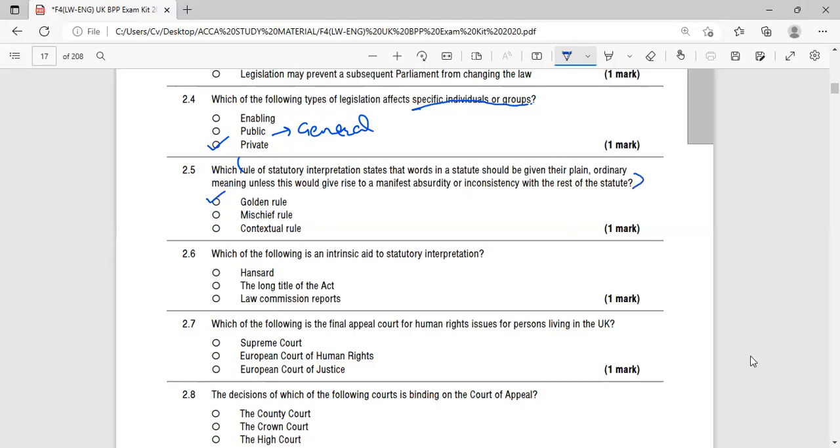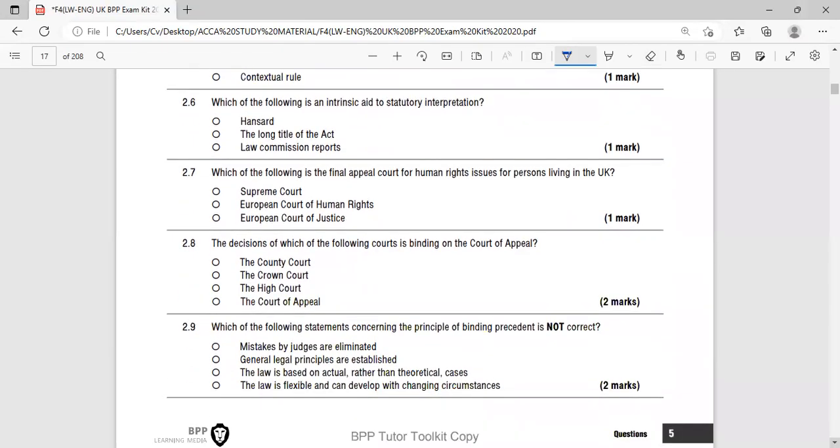Next one is which of the following is an intrinsic aid to statutory interpretation? Intrinsic aid means already part of something. The options are Hansard, the long title of the act, and the third one is Law Commission report.